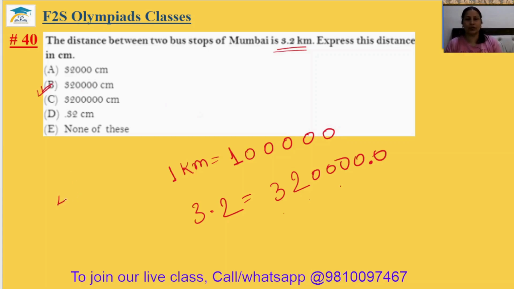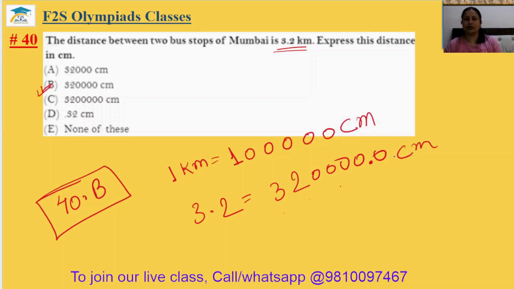It is in the option number B. So 40th answer will be your option B.